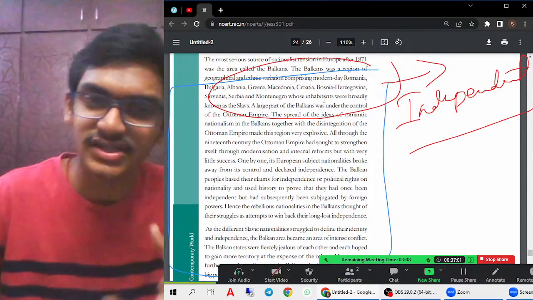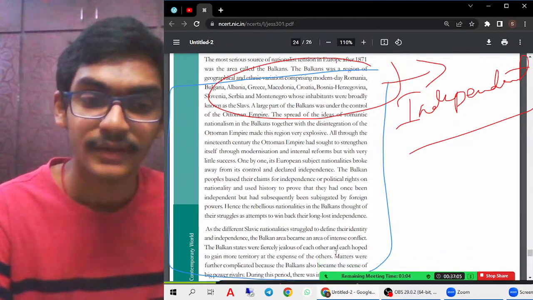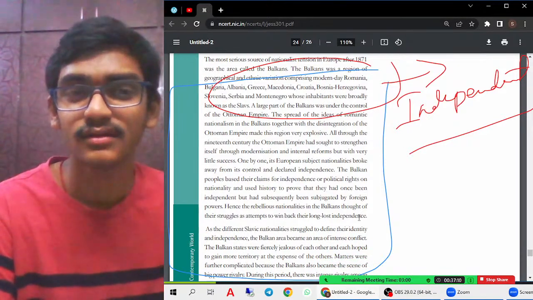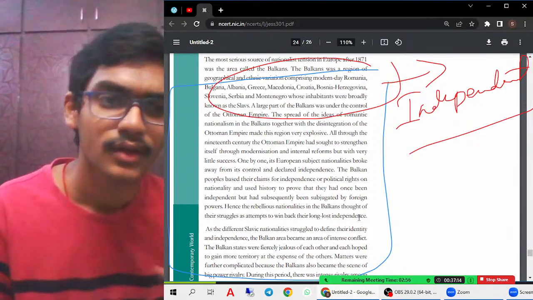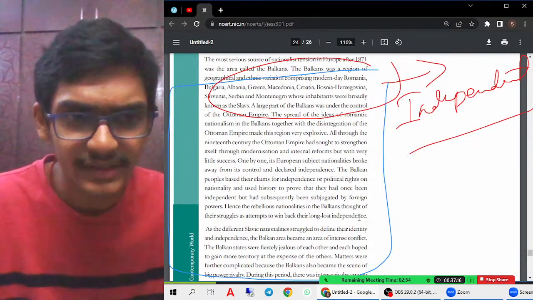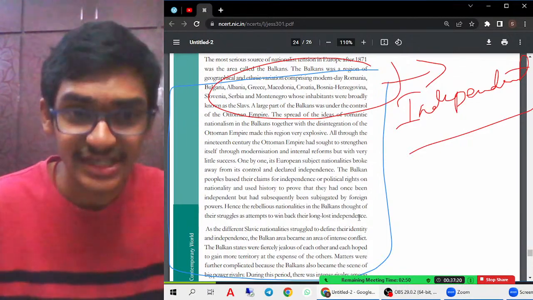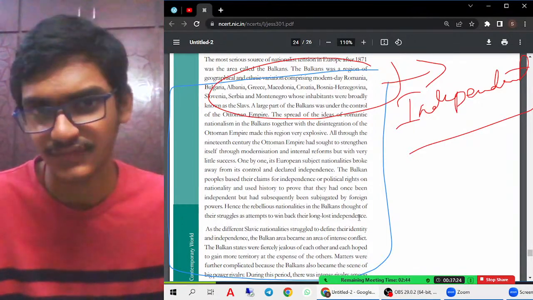So when the Ottoman Empire got to know about this, let us try to see this Ottoman Empire, because this Ottoman Empire is very important, and all these regions are very important. The Ottoman Empire also tried to strengthen itself through modernization and internal reforms, but this was unsuccessful.